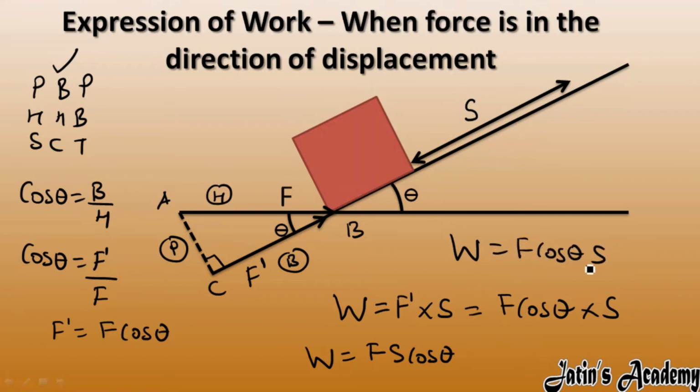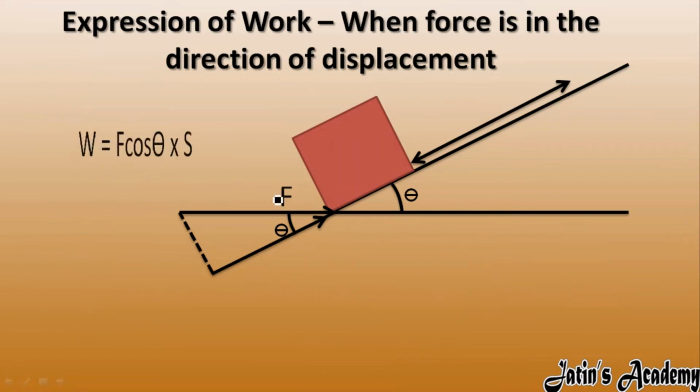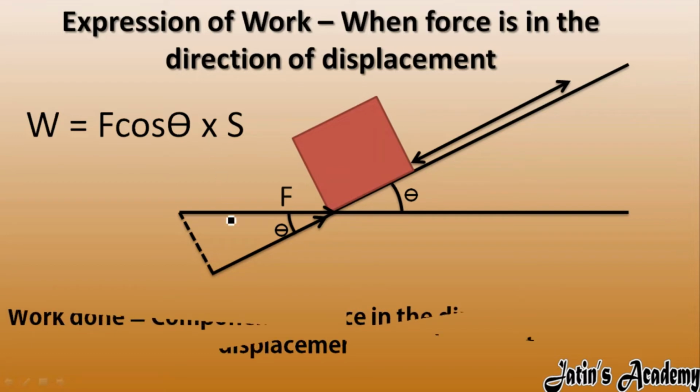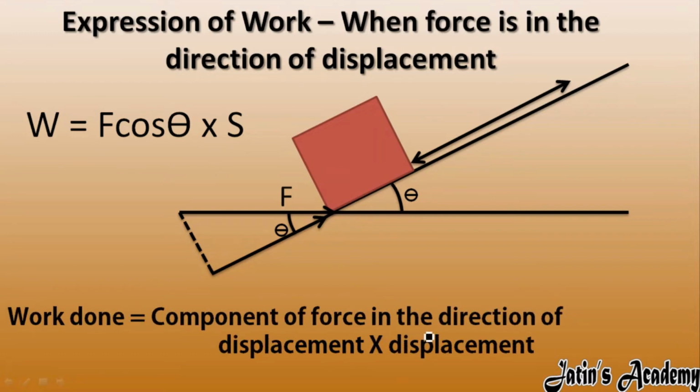Now carefully see, here work done is the component of force in the direction of displacement times displacement. So W is equal to F cos theta times s.